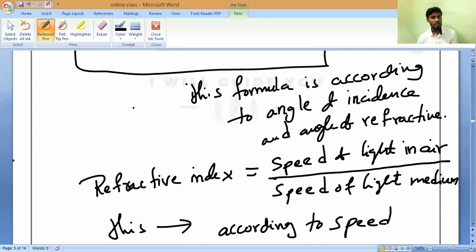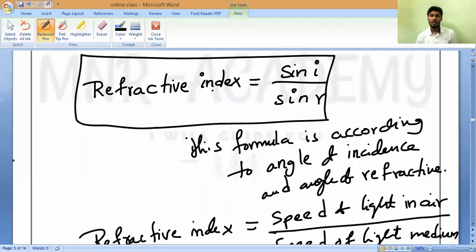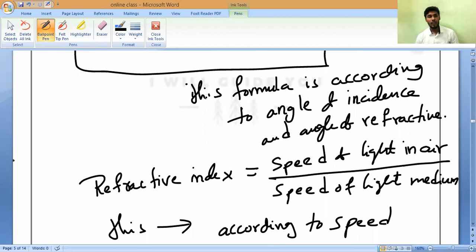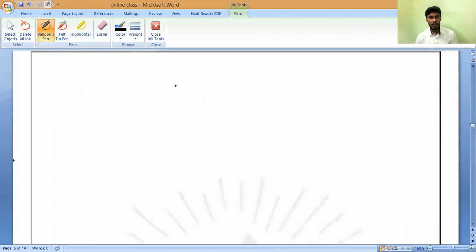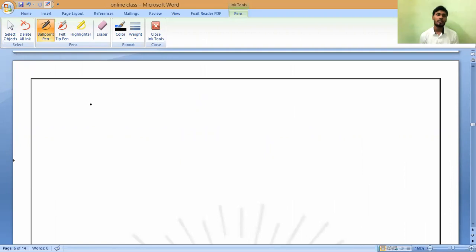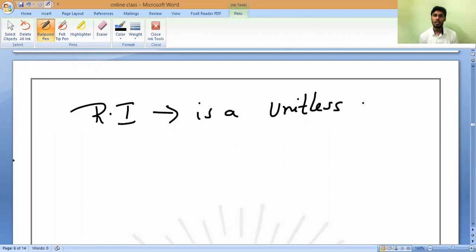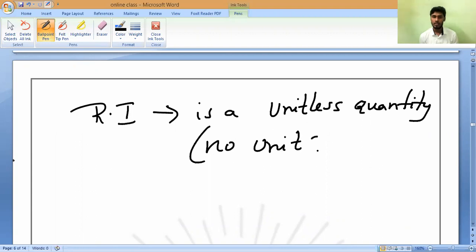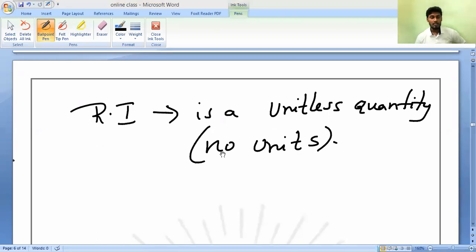It is not constant in form, but as we know, the refractive index is a constant. So from this, can anybody say, does refractive index have any units? No, sir. Refractive index is a unitless quantity. That is what you should remember. It does not have units, so I can write no units. Do you understand, all of you? Prahasini, Akshaya, Anusri, anybody, if you have a doubt, you can ask me. So refractive index does not have any units.